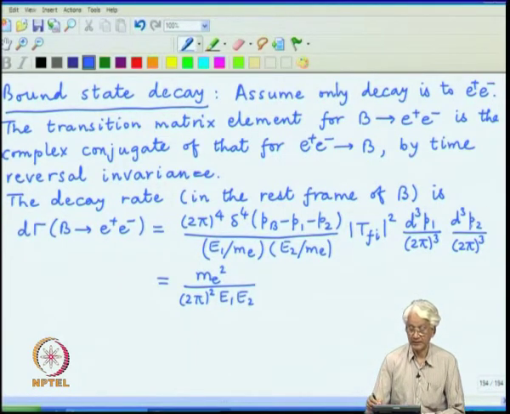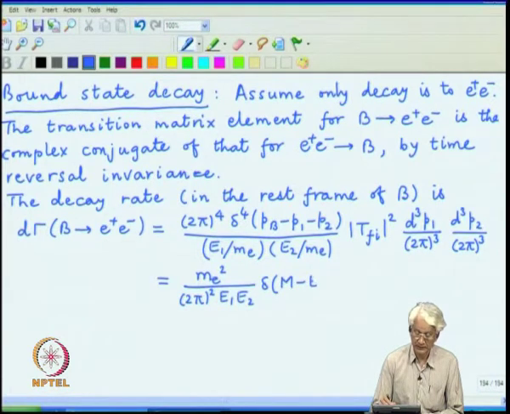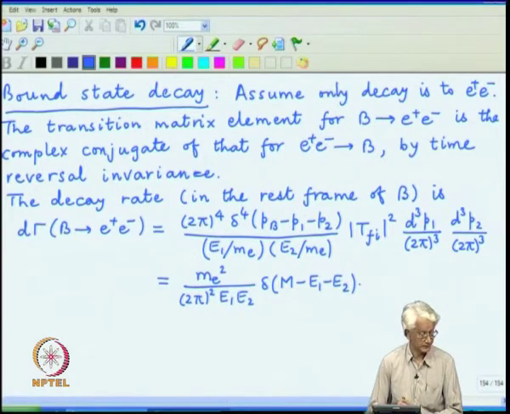One of the delta functions, say d cube p2, can be just integrated out. So, there is an energy delta function which remains, that gives delta of m minus E1 minus E2.